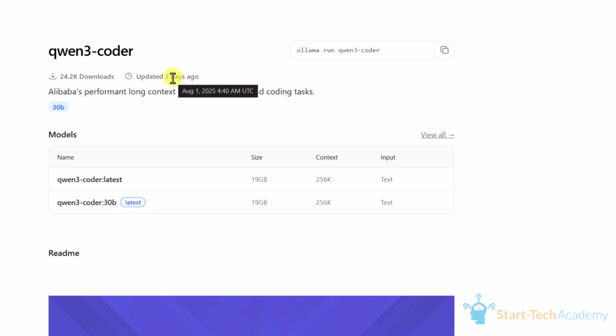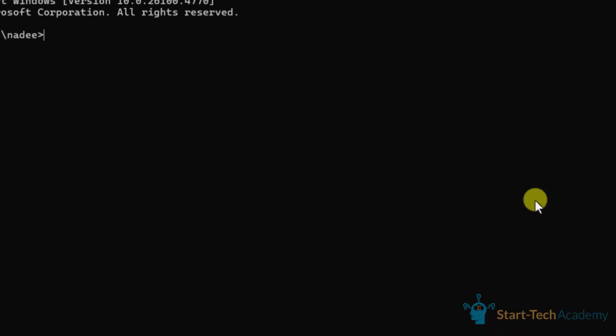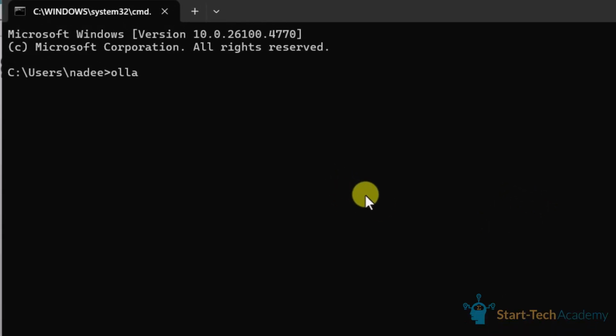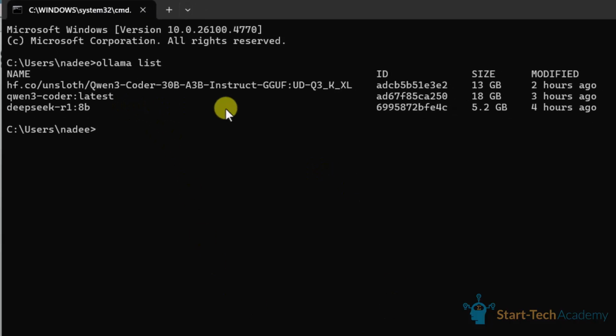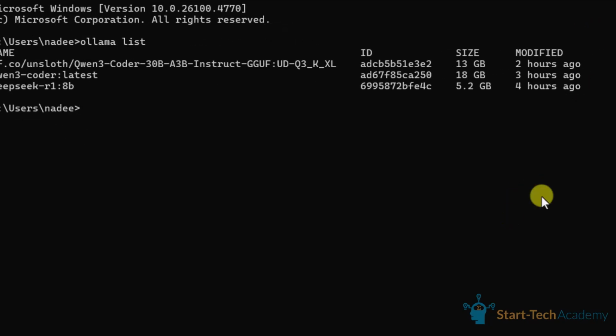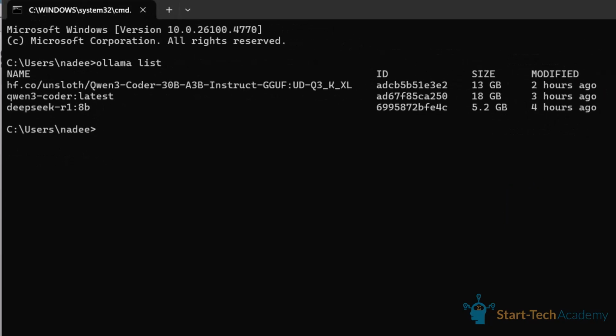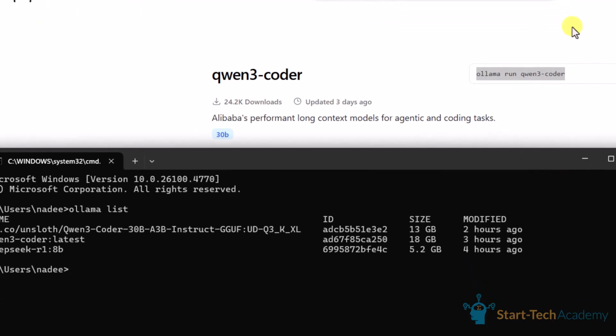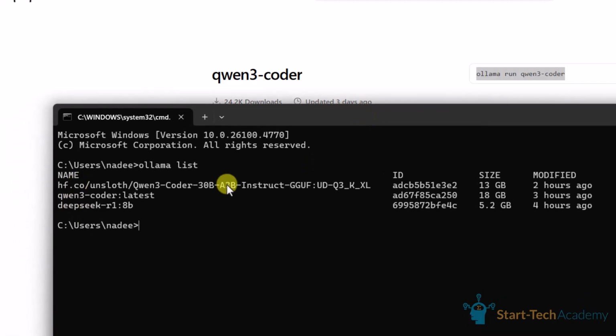Now, if you have a good CPU, simply copy this command and go to the command prompt. Here, just run ollama list. It will show you the available models. You can see I have 3 models with these sizes. This is the 18 gigabyte model, which is this one, the Qwen3 Coder. And then I have the DeepSeek model, which is 5.2 gigabytes. And then this is another model, which I'm going to show you. This is the compressed model of Qwen3.